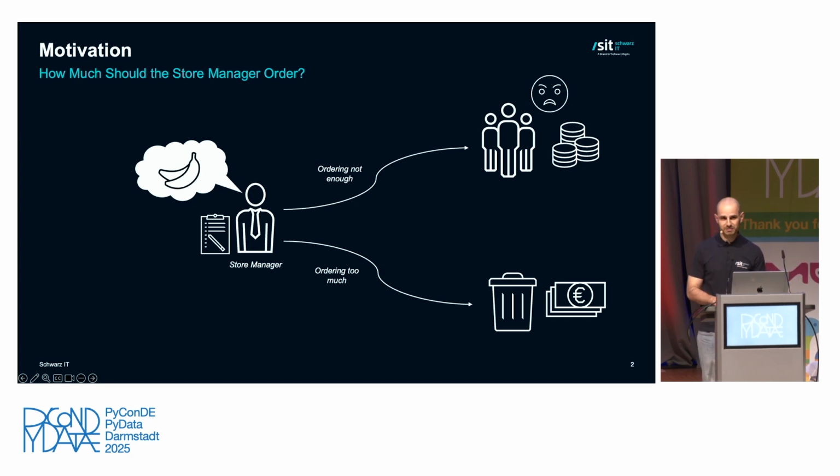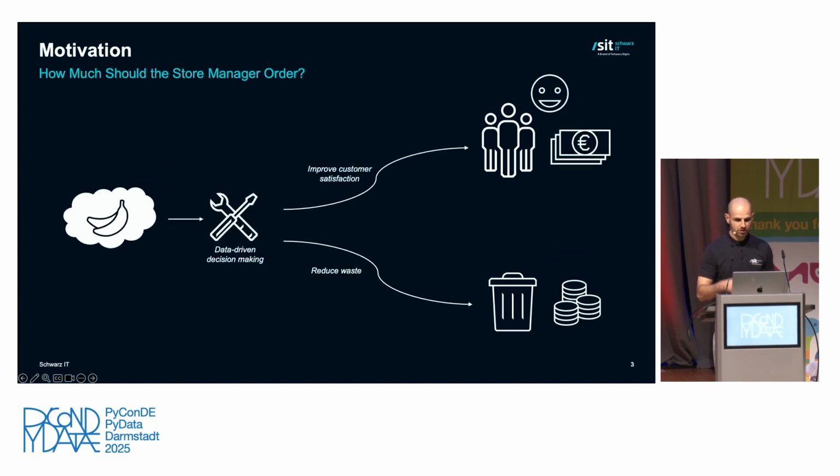And such ordering has been a manual process for quite a long time. However, as we all know, manual processes are slow, they are expensive, and also error-prone. So what we instead want to do is, we want to come to this decision in a more data-driven way. We want to use our historic sales and get a good estimate of our future demand. Then we can make an informed decision on how much we should order. This not only improves customer satisfaction, reduces waste, but in the end, it also increases our profits.